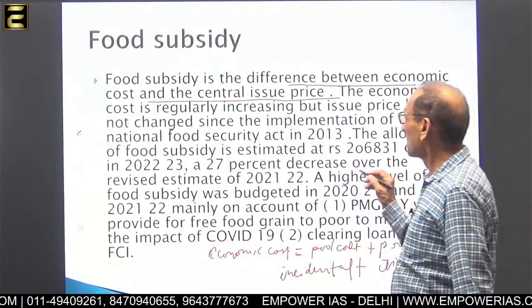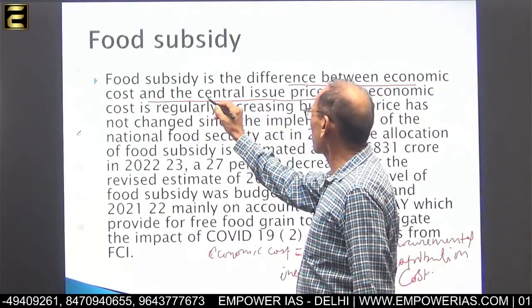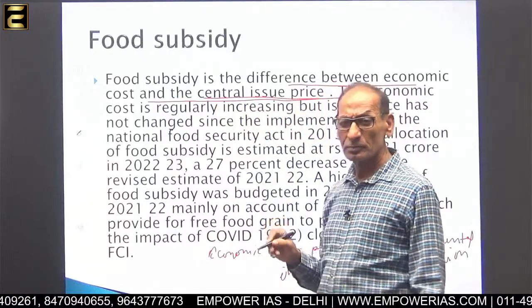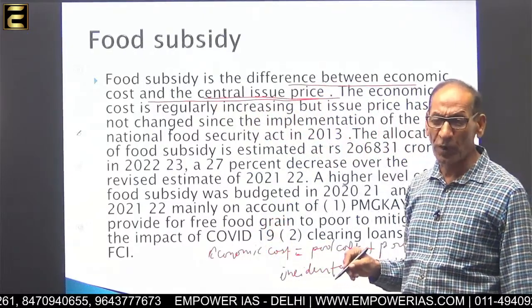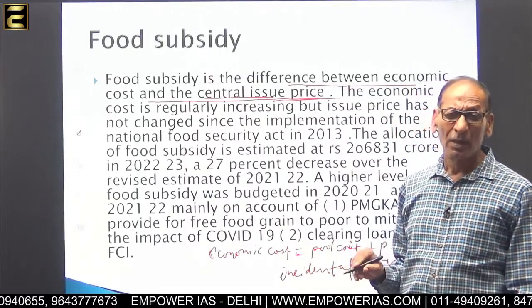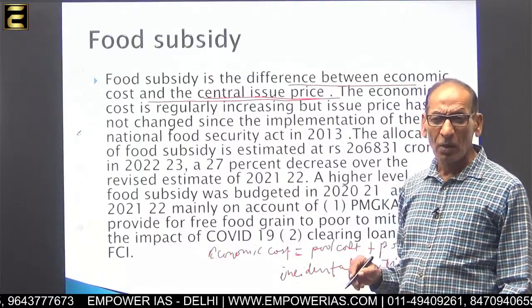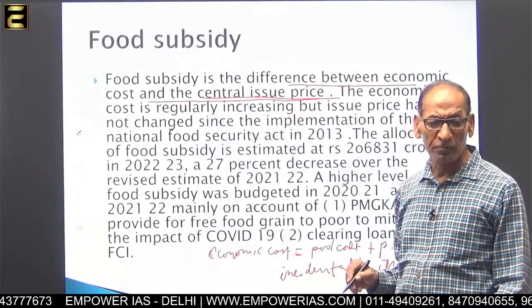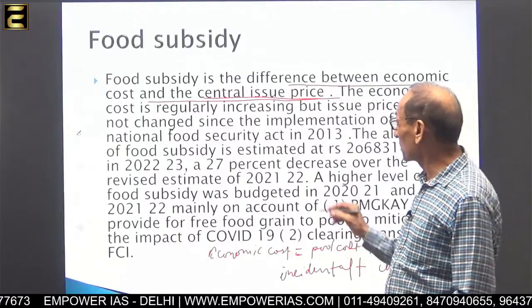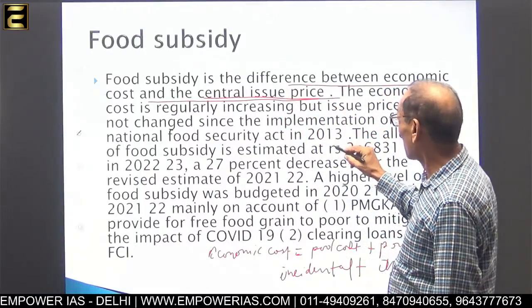And you must also know what is this central issue price. Central issue price is the price at which the food grain is delivered from the FCI godown to fair price shops. This is called central issue price. This difference is called food subsidy.